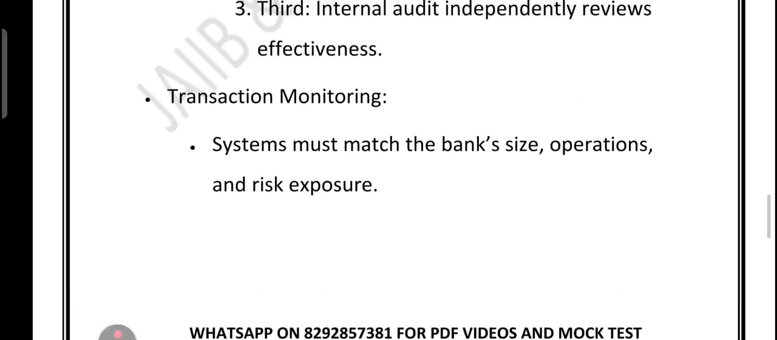Right. So let's quickly revise. I told you that one updated guide replaces 2 old ones. Risk checks at country, sector, bank, and business line level. 3 lines of defense are business unit, compliance team, and internal audit.